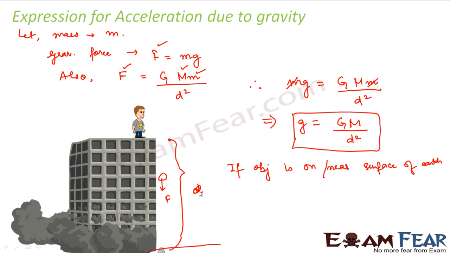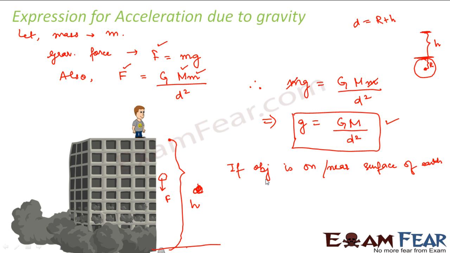Let us suppose the stone is at some height h from the surface, but you already have the radius r of the earth. So d denotes the distance of the stone from the center of the earth, and d is nothing but r plus h.